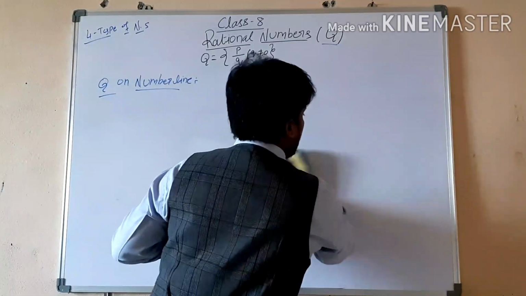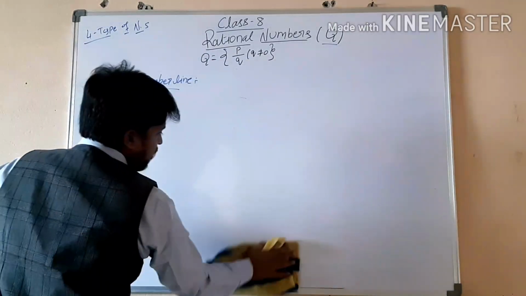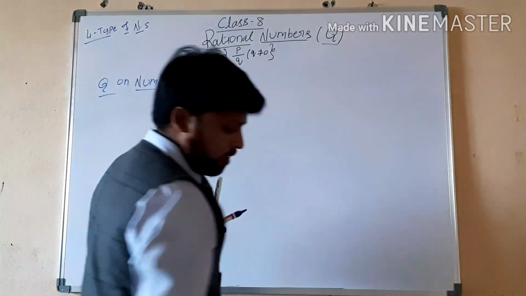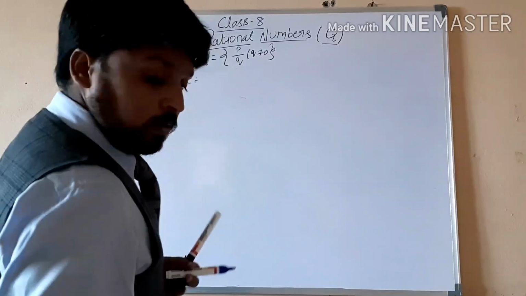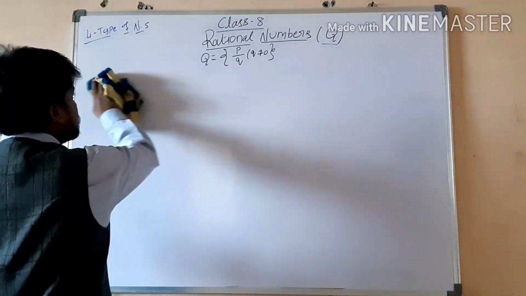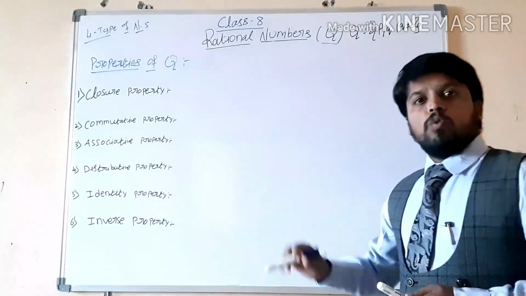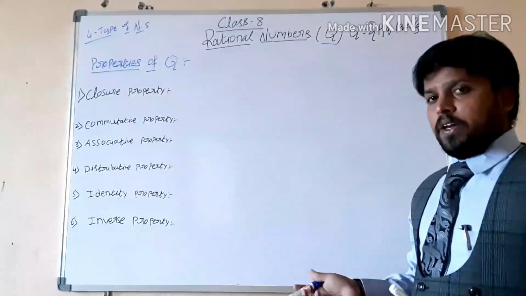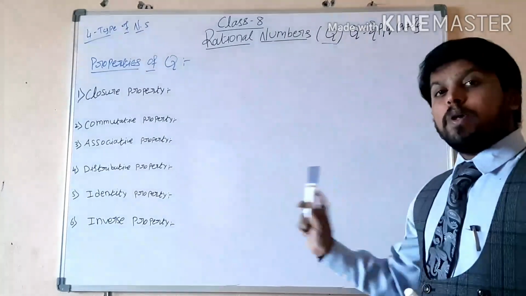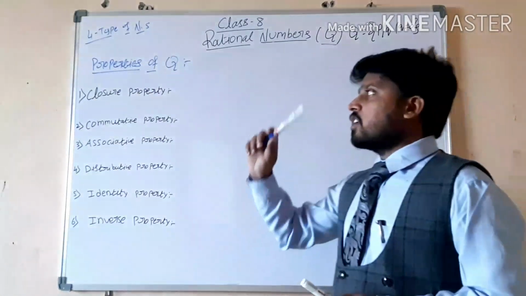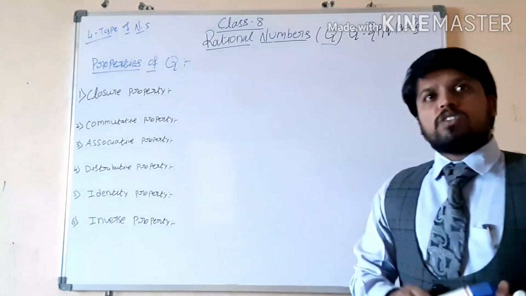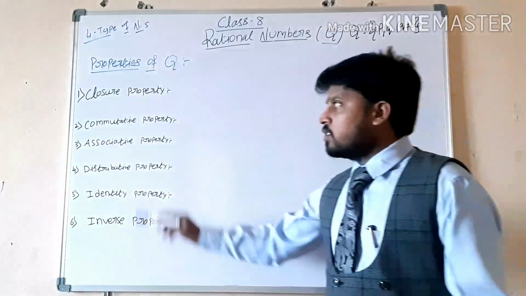Next. After this, everyone knows that we already learned this in 7th class. Okay, so now we discussed how to show rational numbers on the number line. So the next topic is properties of rational numbers. These properties of rational numbers are a total of 6 types.